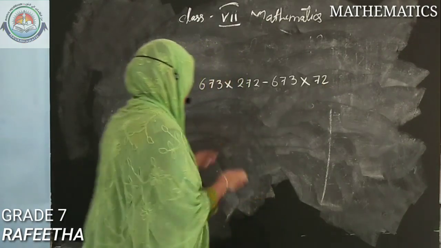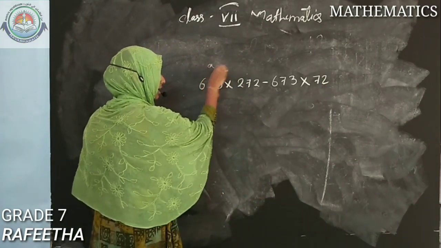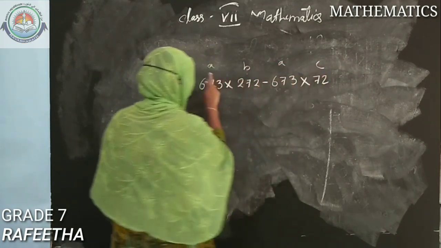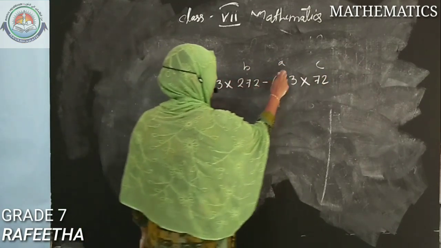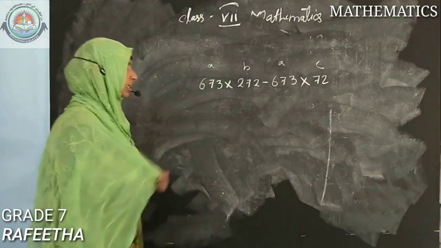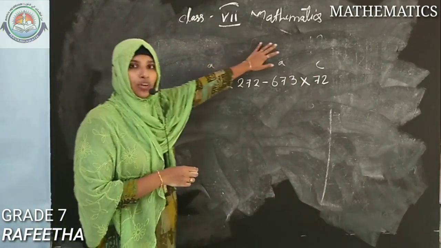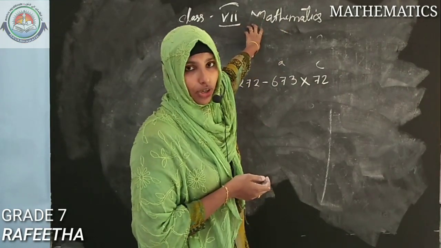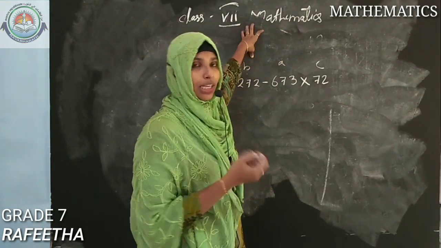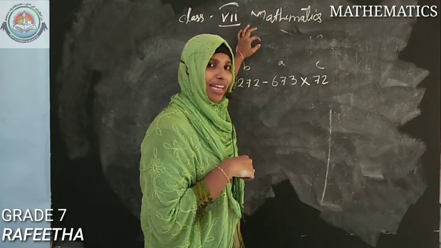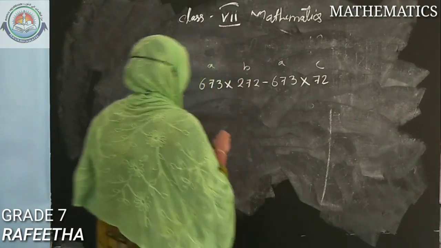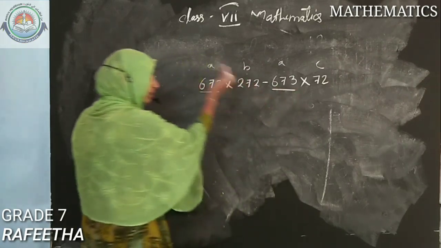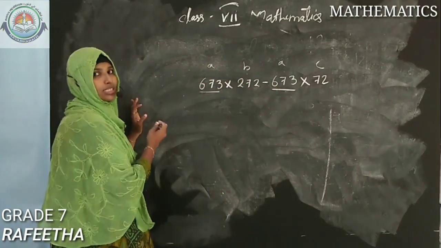No. So here you can write A, B, A, C. That is, A into B minus A into C. While writing the answer, please don't write this A, B, C and all. The person checking the paper will get confused why she is writing simply A, B, C like that. So here the same digits are there, which we can take outside.